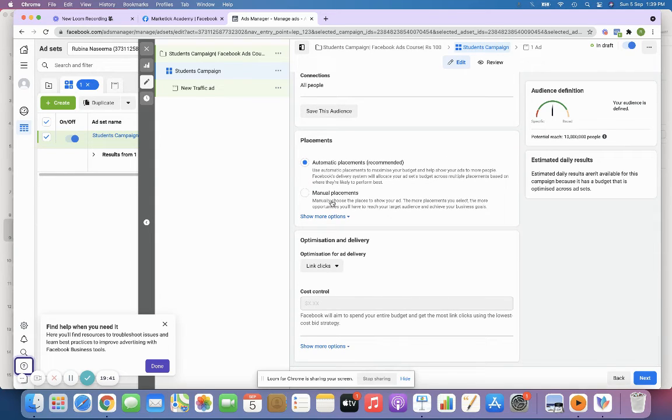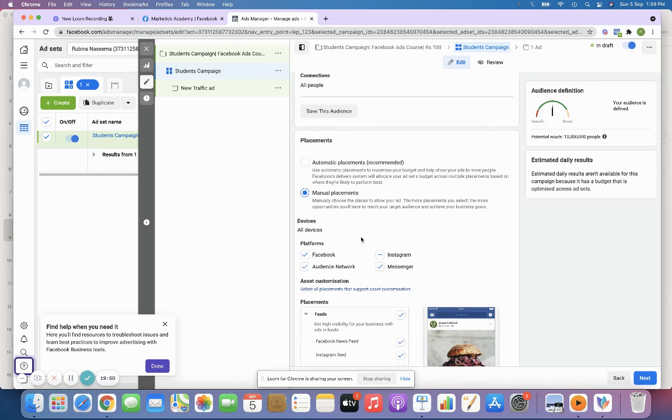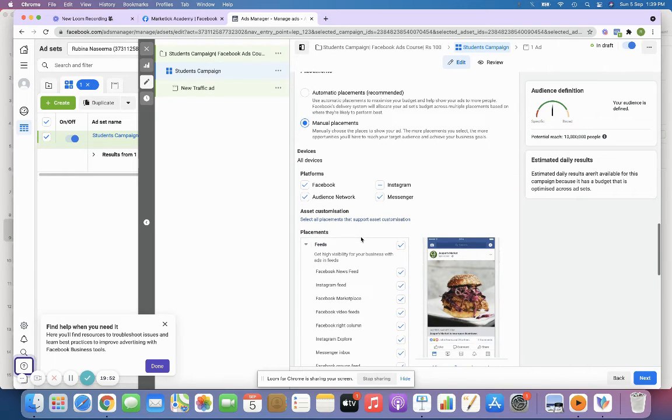And then coming to placements, we have two options, manual placements and automatic placements. I always suggest you go with manual placements, because it saves you a lot of money. We can tell Facebook, I want my ad to show up only in my Facebook news feed, right?